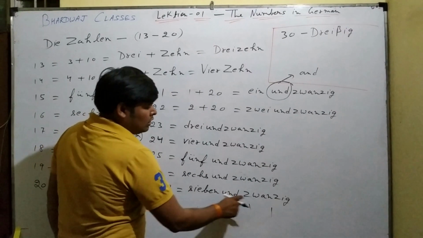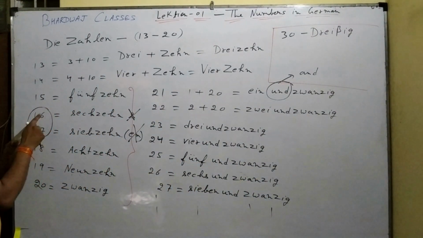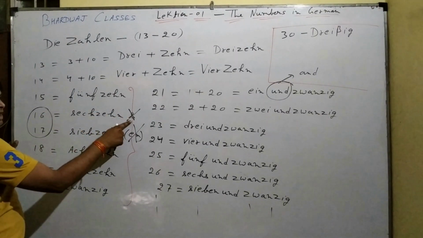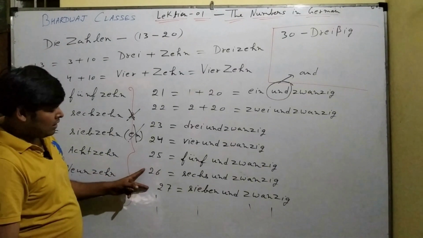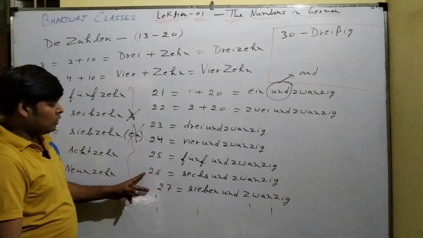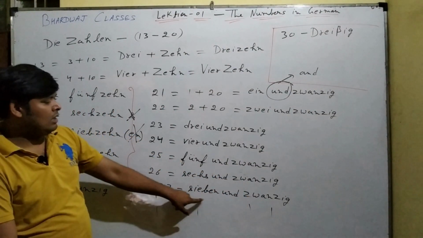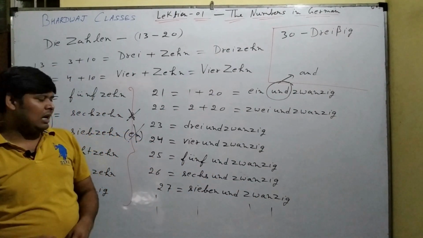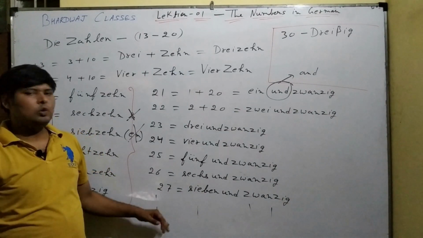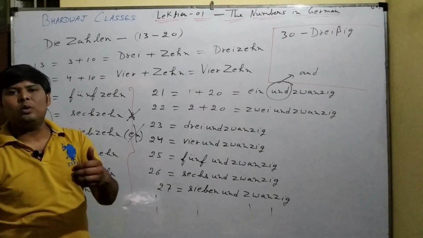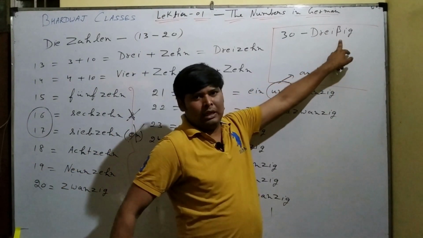27, siebenundzwanzig. Remember again 16 and 17: in 16 the S is omitted, in 17 the en is omitted. But when we write 26 and 27, it is 6 und 20 and 7 und 20. Similarly, 28 you can have 8 und 20, and 29 you can have 9 und 20. But for 30, it is dreißig.